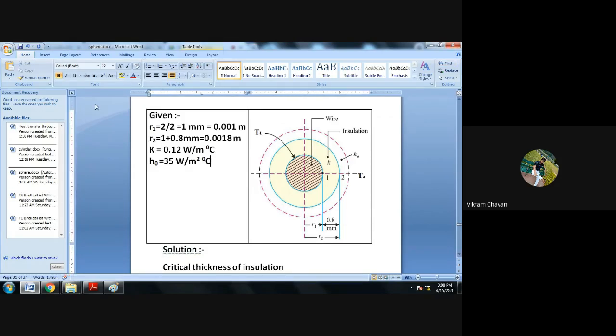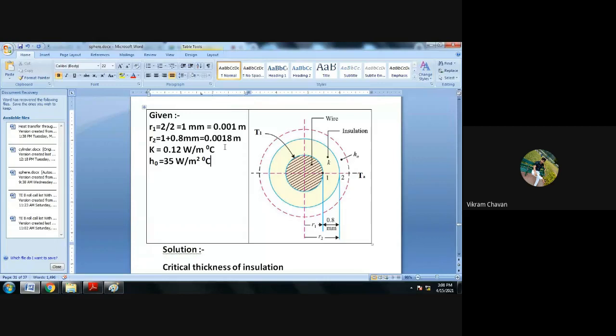So, given data: R1. The diameter of the wire is provided as 2 mm. So R1, the diameter divided by 2, gives the radius of the wire, R1 equal to 1 mm, which is equal to 0.001 meter. R2 is equal to the radius of the wire plus the thickness of insulation, so 1 plus 0.8 mm, which is 1.8 mm, equal to 0.0018 meter.